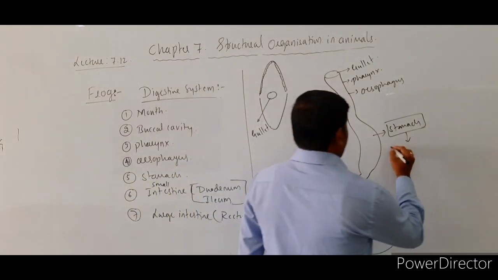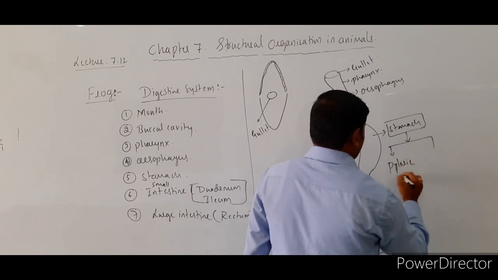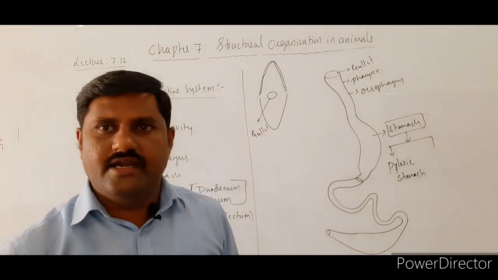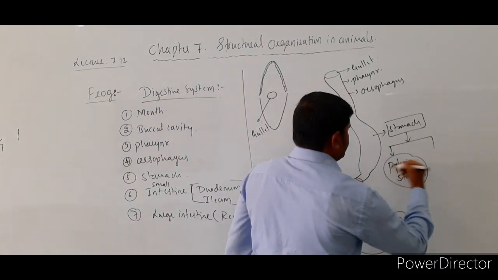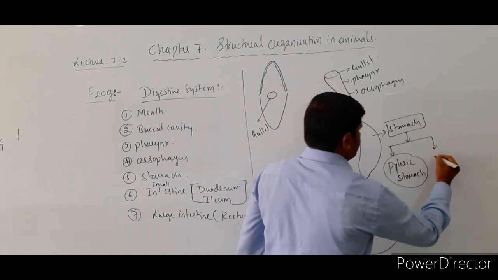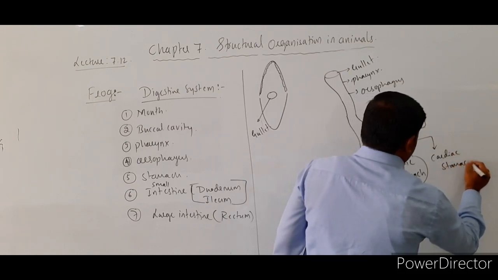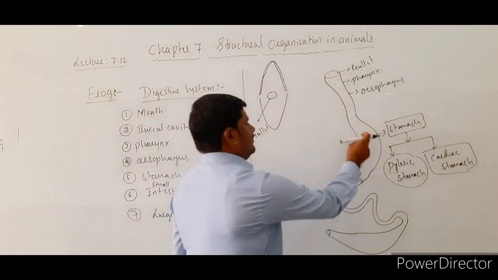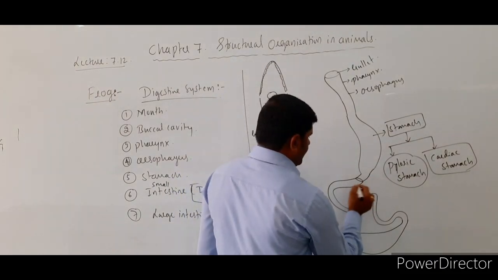One is called the cardiac stomach, and another one is the pyloric stomach. So these are the two parts that we come across in the stomach.